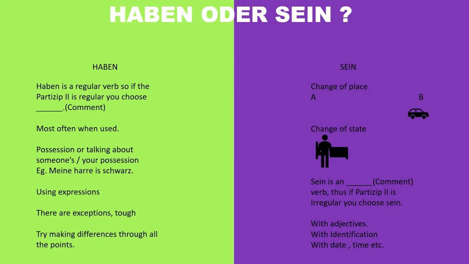Thus, if participle zwei is irregular, you choose sein. Post me in the comments. We also have adjectives, identification, date, time in sein. We always find these, but again, there are exceptions. So look at all the points. Generally, the most working one is the regular. If the participle zwei is regular, then you have haben, and if the participle zwei is irregular, you have sein. So I suggest you use the first method.